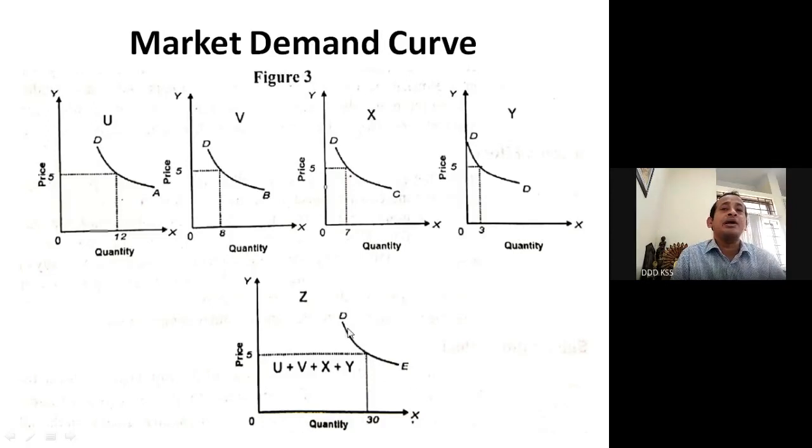D is the market demand curve, because here we have considered all consumers' demand. So at ₹5, the quantity demanded will be 30, and D is the demand curve. This is basically the total market demand curve.